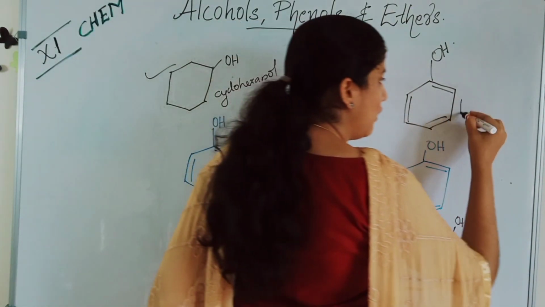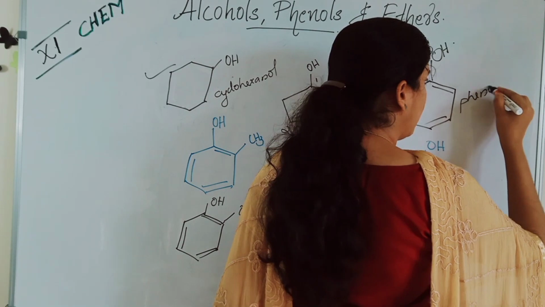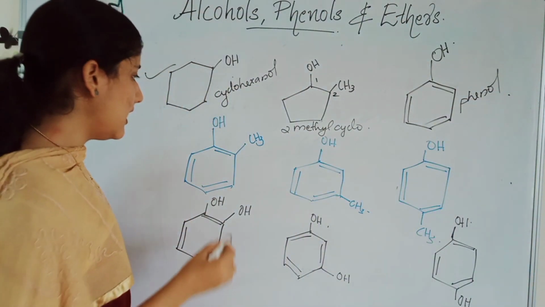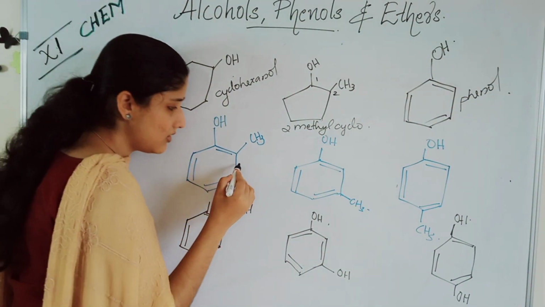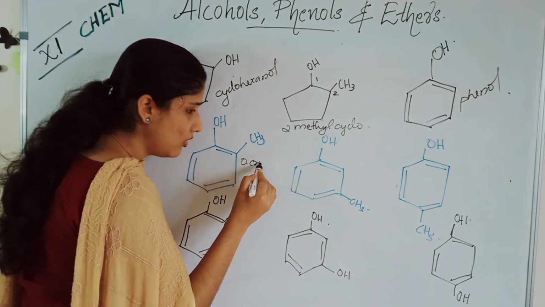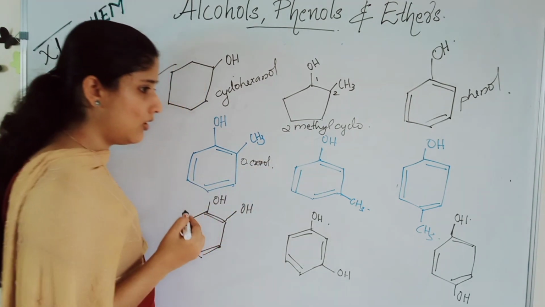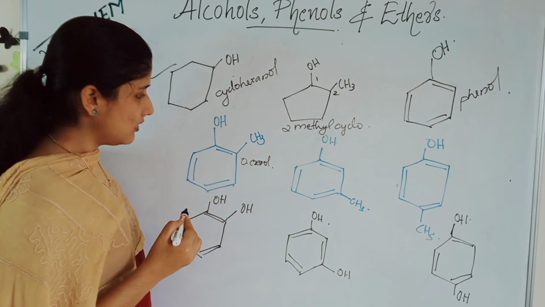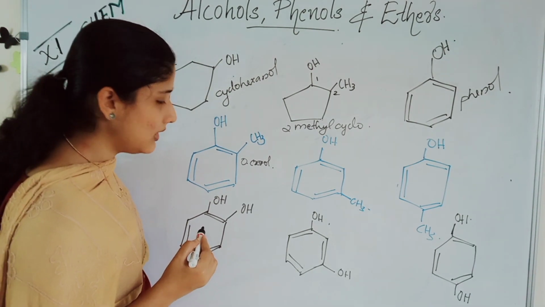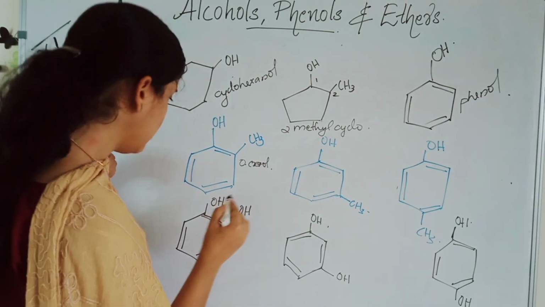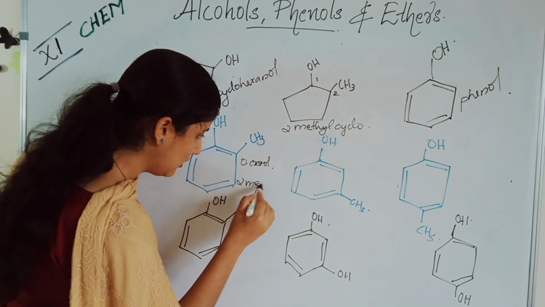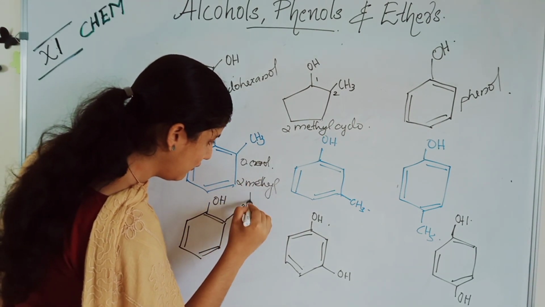Next, this is what? Phenol. Okay. When CH3 is attached in ortho position, this is called orthocresol. We can call it as 2-methyl phenol also here. Okay. 2-methyl phenol.